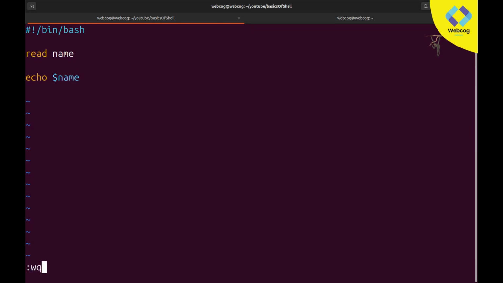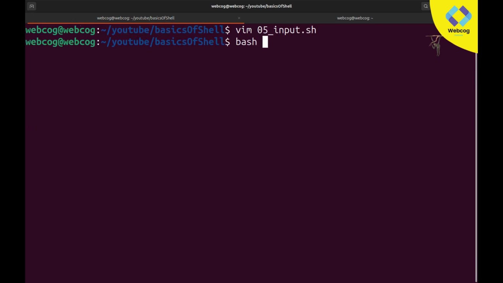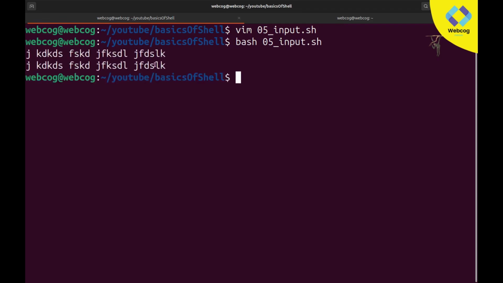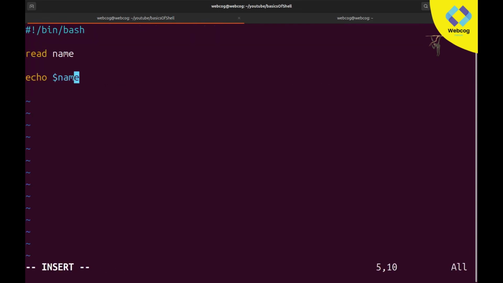So that's it, I'm just going to save. Now if I write bash 05_input.sh and hit enter, you can see it is not terminating our code. It's stuck there. Basically it is not stuck, it is asking for input. I can type anything, and when I hit enter, the same thing will be printed here.